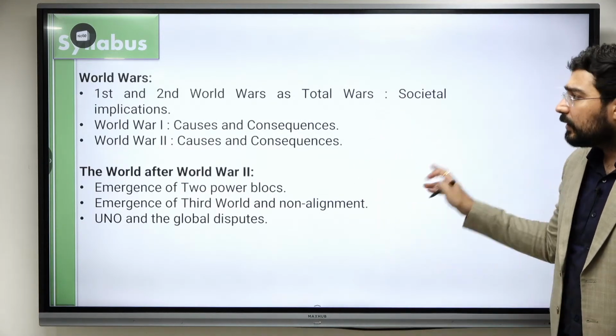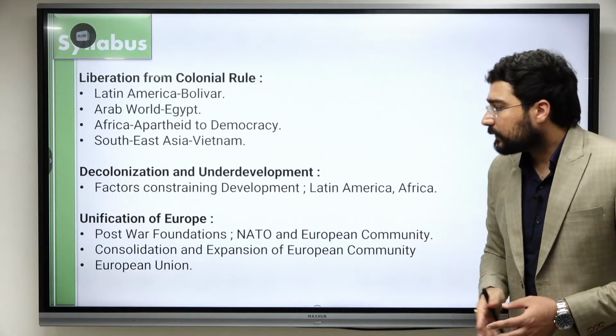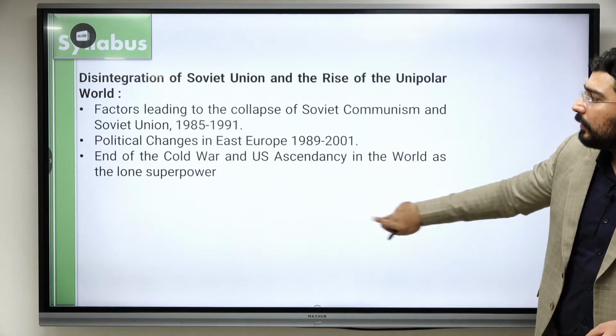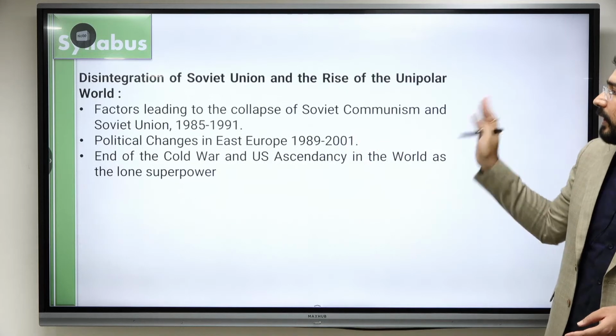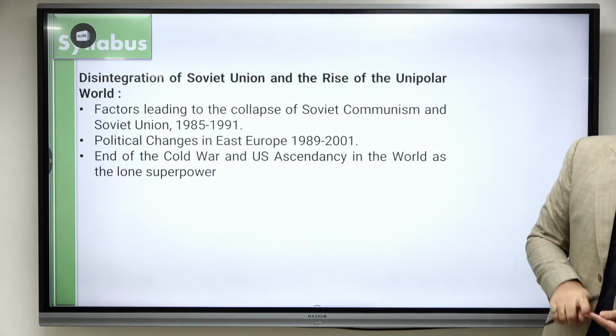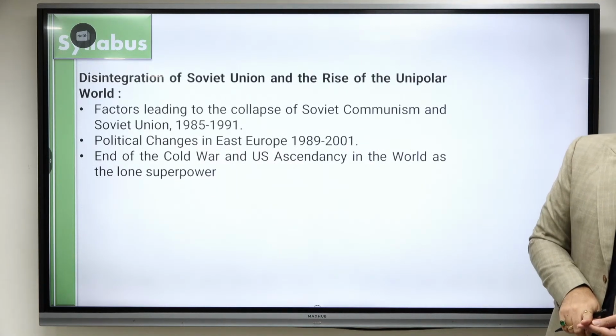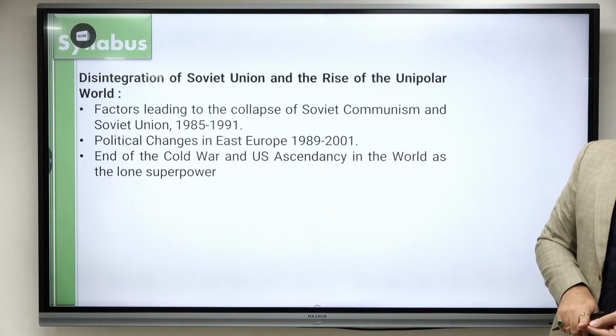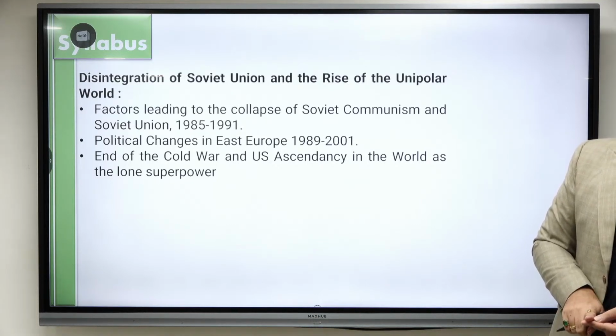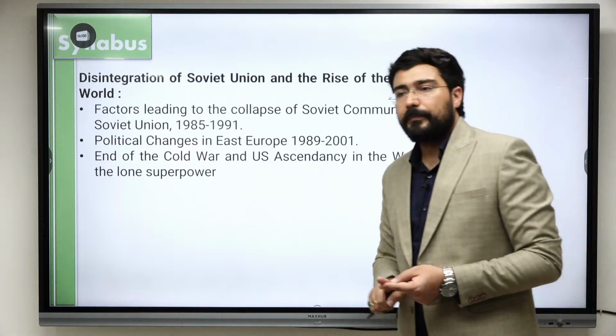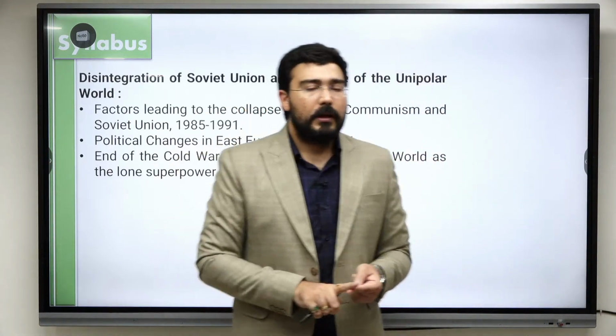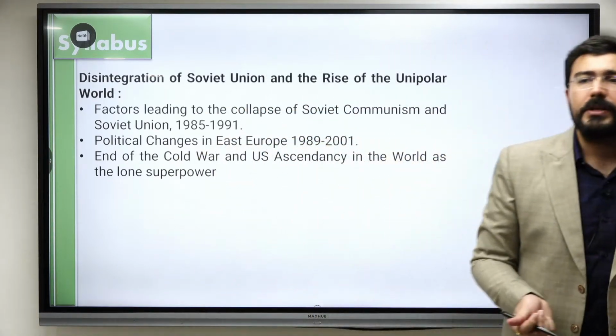So this is what the syllabus is all about. Then ये भी हमने बात कर लिया. What were the factors leading to the collapse of the Soviet Union? The economy was responsible for it. Okay, economy became very slow. One of the biggest problems in a communist economy, do you understand that? What is the biggest problem? There is no motivation.